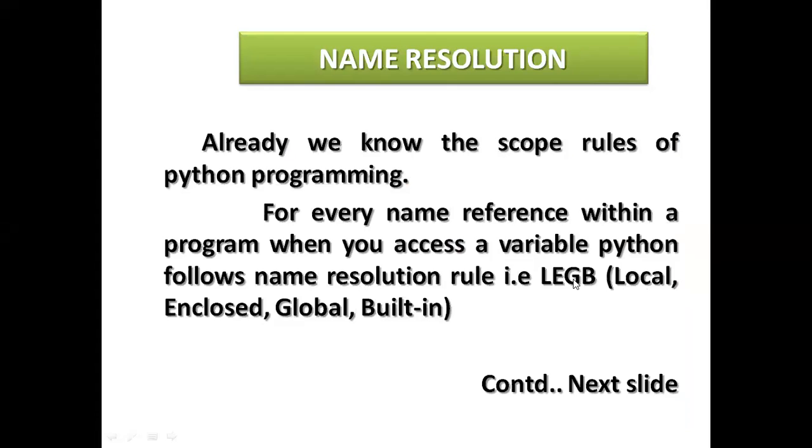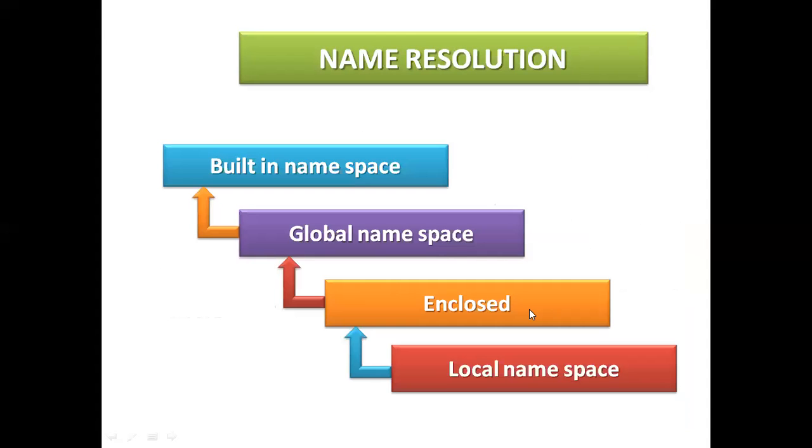So L means local, E enclosed, G for global, and B for built-in. So first the local namespace, enclosed, then the global namespace, and the built-in namespace. This can be the name resolution of these.